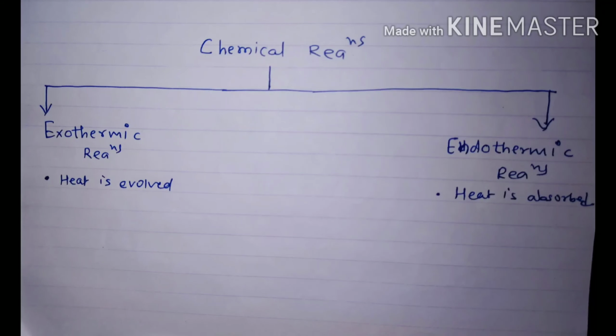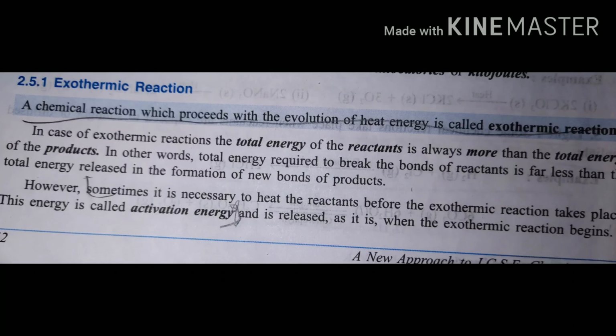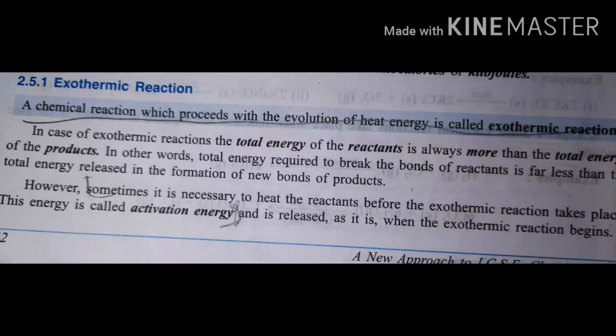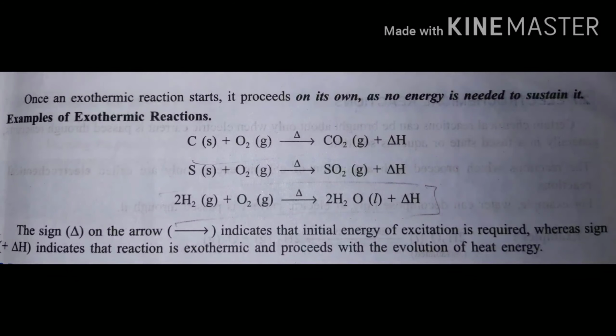First is exothermic reaction. Exothermic reactions are the reactions in which energy is given out or released. Now we will see the example. You can see that carbon reacts with oxygen to form carbon dioxide plus heat energy. Heat energy is evolved.